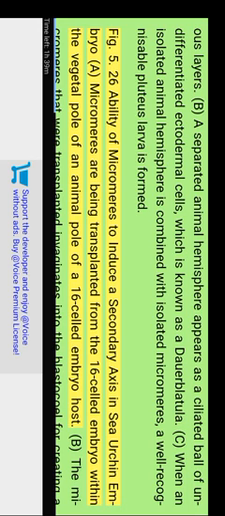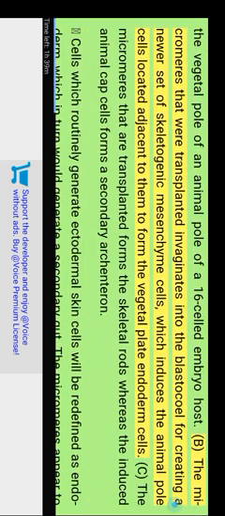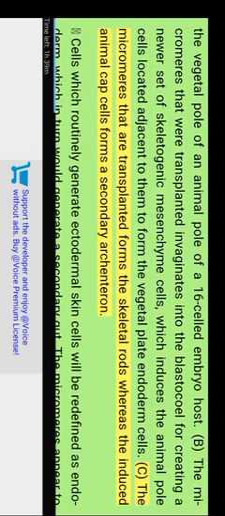A. Micromeres are being transplanted from a 16-cell embryo to the animal pole of a 16-cell embryo host. B. The transplanted micromeres invaginate into the blastocoel, creating a new set of skeletogenic mesenchyme cells, which induce the animal pole cells located adjacent to them to form vegetal plate endoderm cells. C. The transplanted micromeres form the skeletal rods, whereas the induced animal cap cells form the secondary archenteron. Cells which routinely generate ectodermal skin cells will be redefined as endoderm, which in turn would generate a secondary gut. The micromeres appear to generate a signal that tells the cells adjacent to them to become endoderm and induces them to invaginate into the embryo.